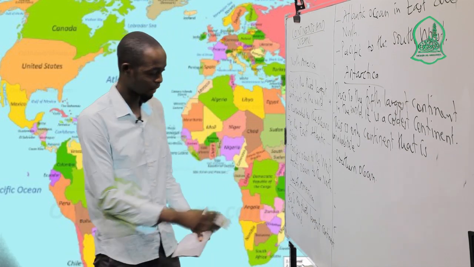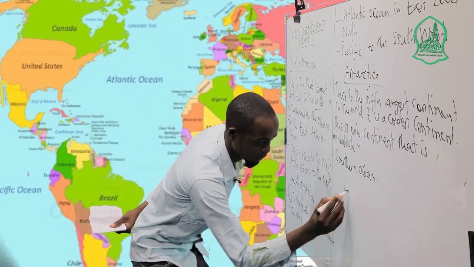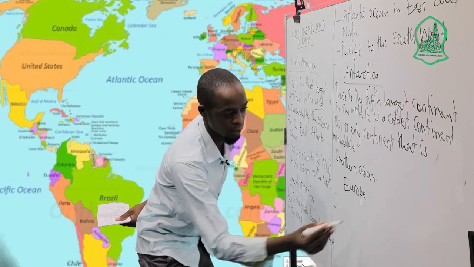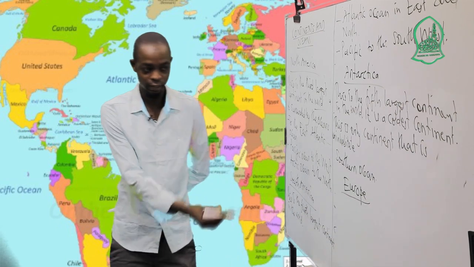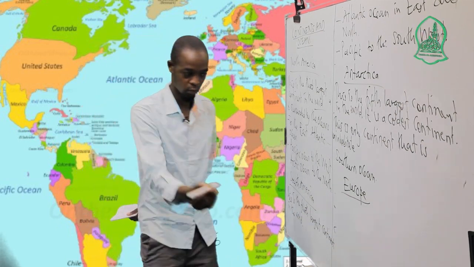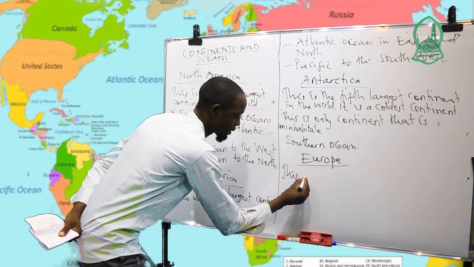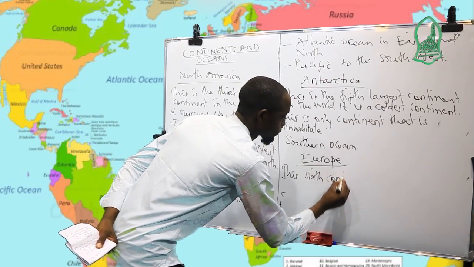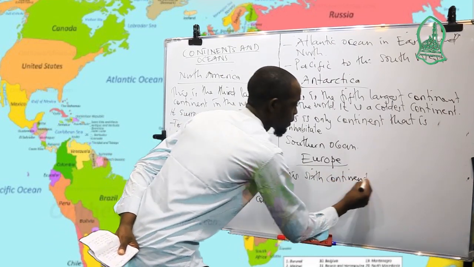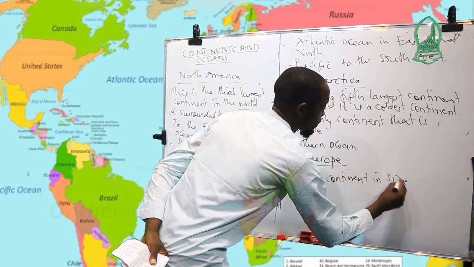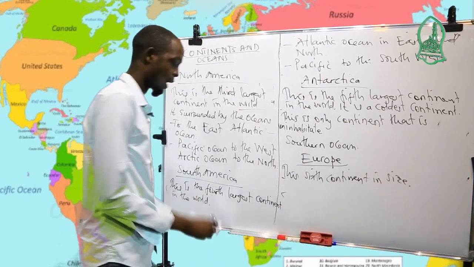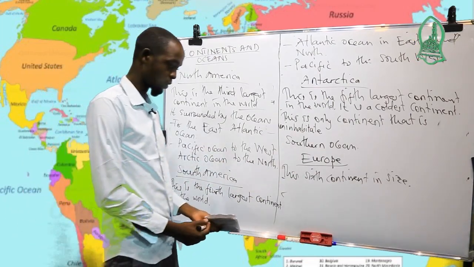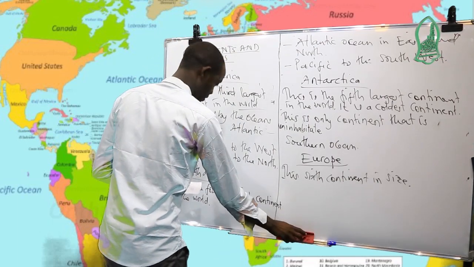Also, we have another continent, that is Europe. The sixth continent that we have is Europe. As we say, this is the sixth continent in size in the world. Also, Europe is surrounded by the oceans.